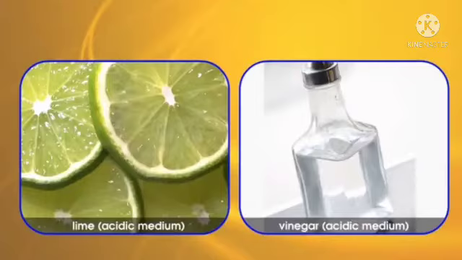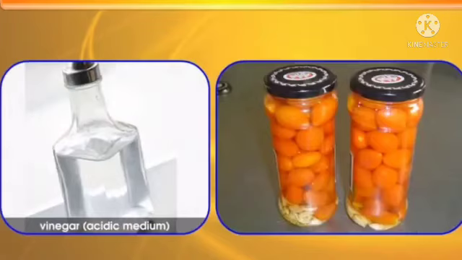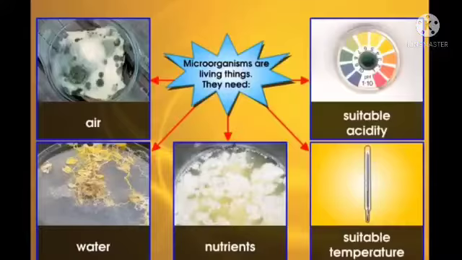Microorganisms cannot grow in a very acidic medium. Therefore, microorganisms cannot grow in food which is soaked in vinegar, because vinegar is a very acidic solution. Microorganisms are living things. They need air, water, nutrients, suitable acidity and suitable temperature to live in.